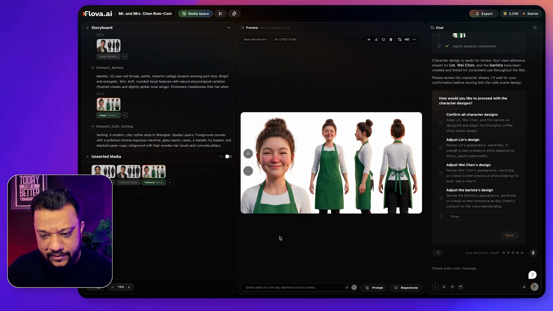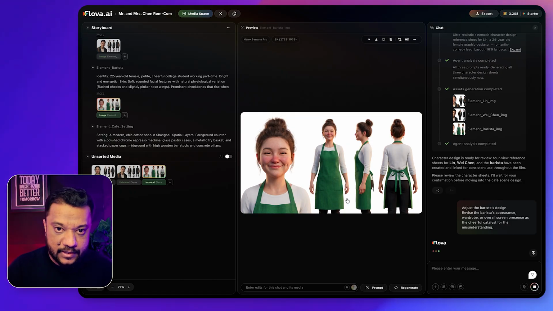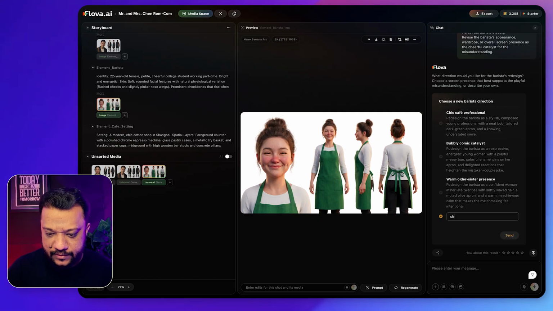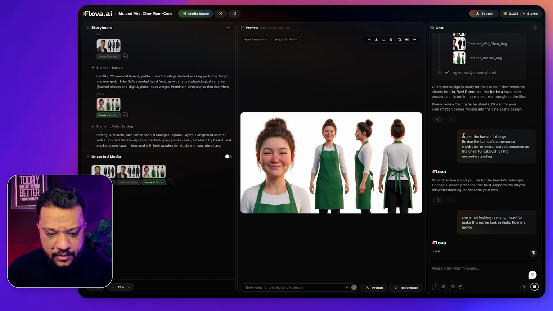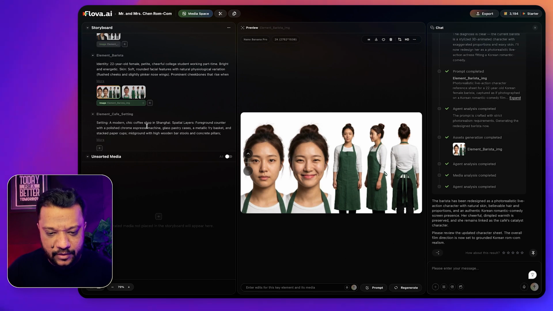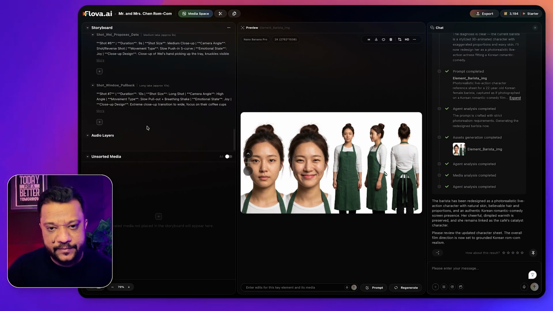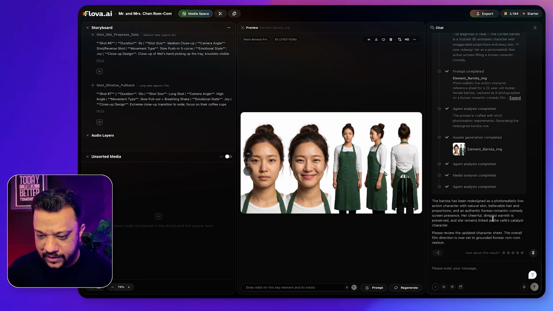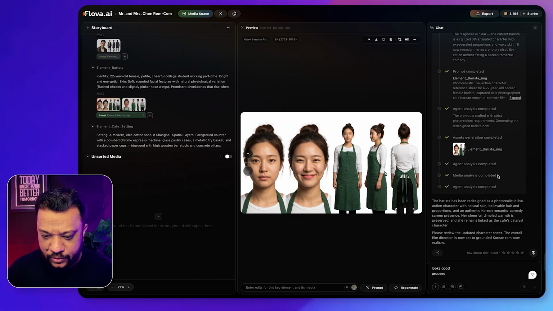So I need to tell it that I want the look and feel to be like a Korean drama. It should be very much realistic. No character should be in cartoonic form. So let's see. Okay, all right. So it started analyzing the overall approach again, and here it is. So this character of a barista girl is looking very realistic over here. So I like it. I will tell it looks good, and let's go ahead.